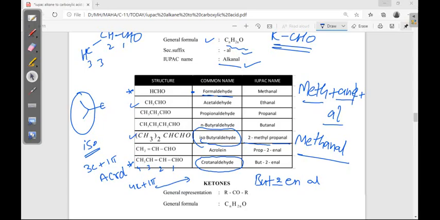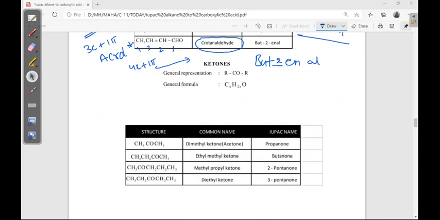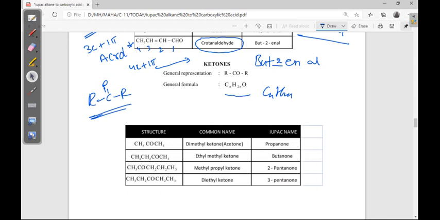nomenclature. Next, ketone. Ketone, the general representation is RCOR, C double bond O, on both sides alkyl group. General molecular formula is CnH2nO. Here the suffix is -one, O-N-E. You can see here in the IUPAC, -one. What about in the common name? In the common name generally ketone, for ketone it is ketone, for aldehyde it is aldehyde.